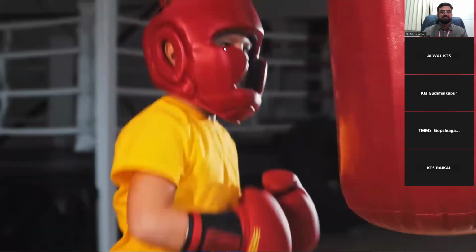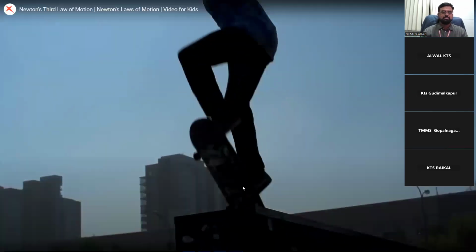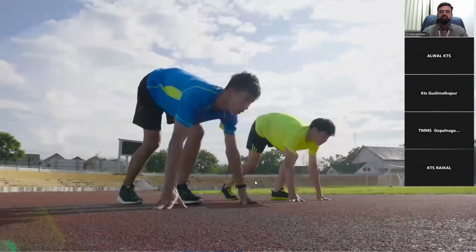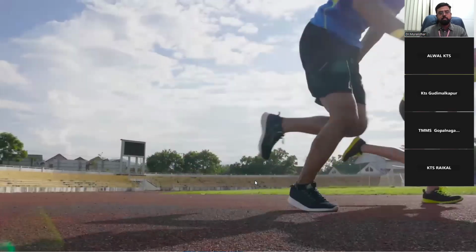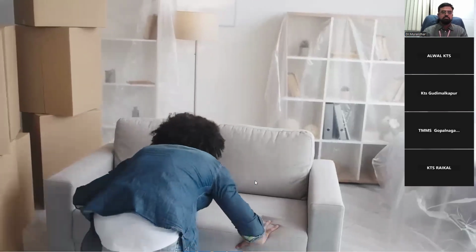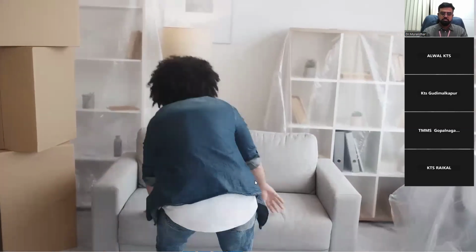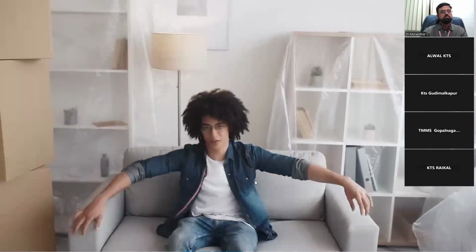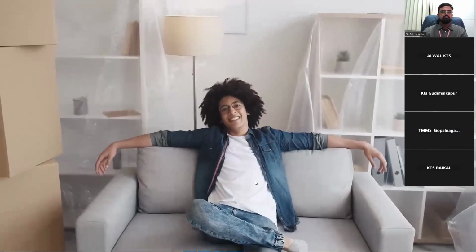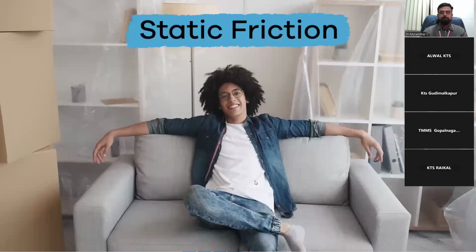Now that you know about actions and reactions, think about the many reactions we all cause every day. Let's talk about one last thing. Have you ever tried to move a heavy piece of furniture like a couch? And did you wonder why it takes a minute for the couch to start moving? This is because of something called static friction.